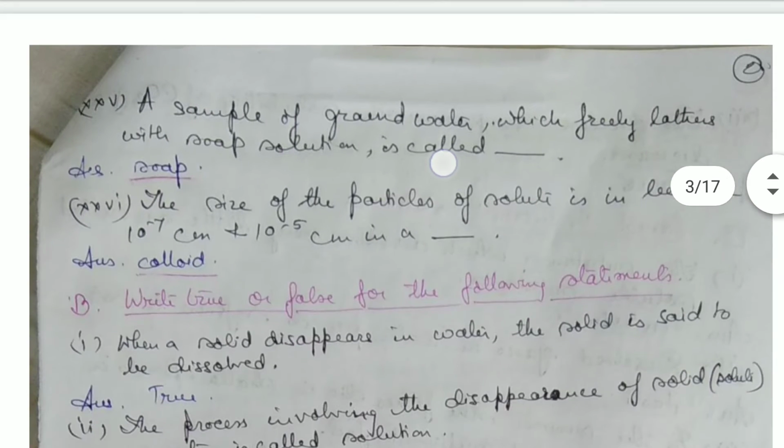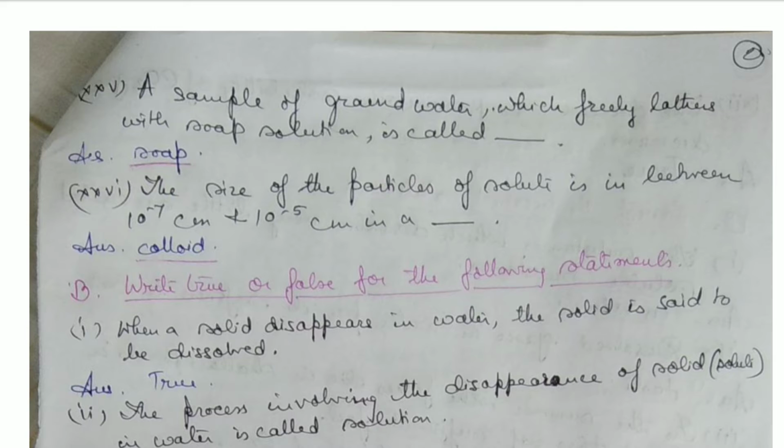A sample of groundwater which freely lathers with soap solution is a soft water.